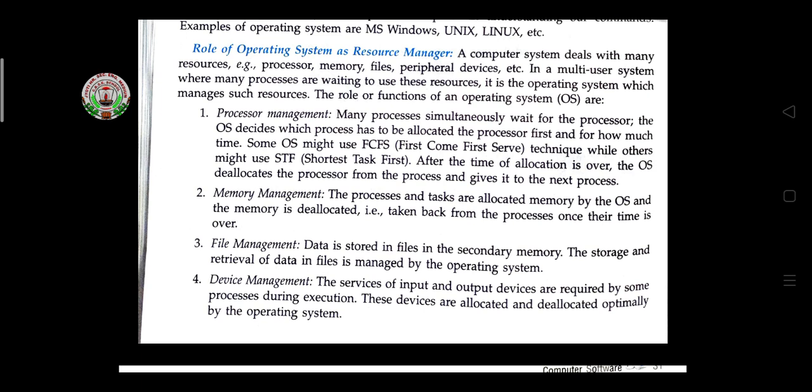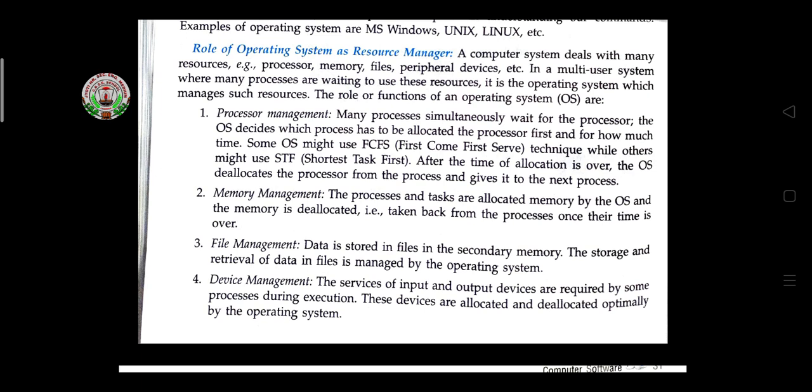Memory management means that at the time of processing we have to use memory, and we have to allocate it to the task or instructions. After the process is done, the memory is taken back by memory management.